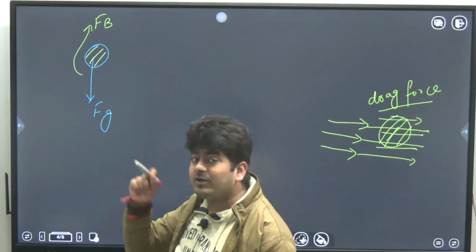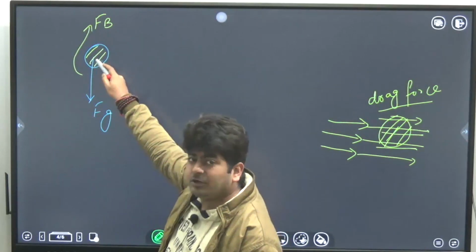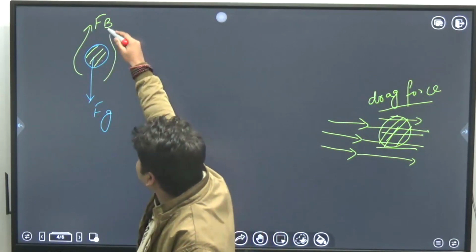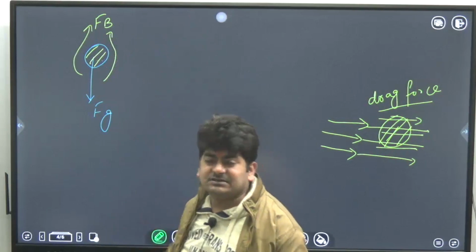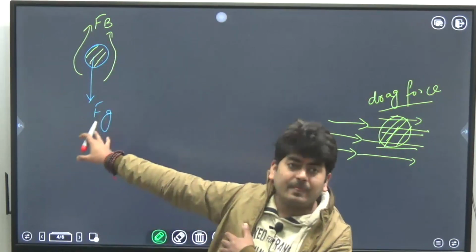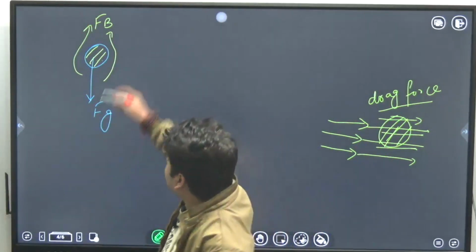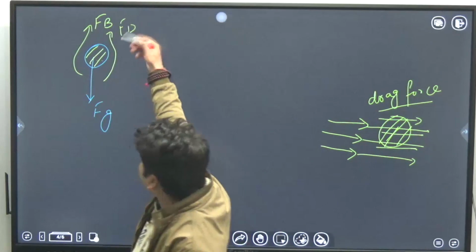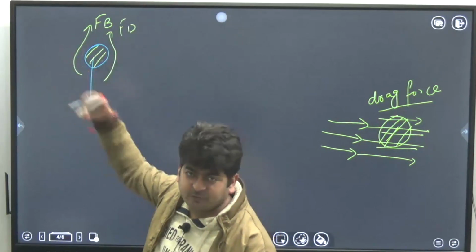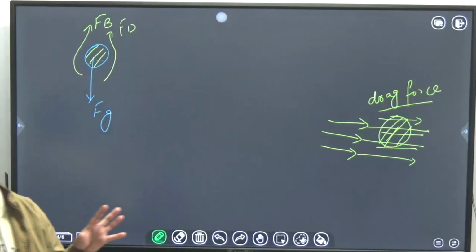But when you are sitting on the particle, you will see that you are not moving, but the fluid particles are going in the upward direction, just like when we are sitting in a train and we see all the trees going in the backward direction. Same logic. So we can say that the drag force is acting in the upward direction as the fluid particles are moving upward. It's very easy to identify the direction of drag force.